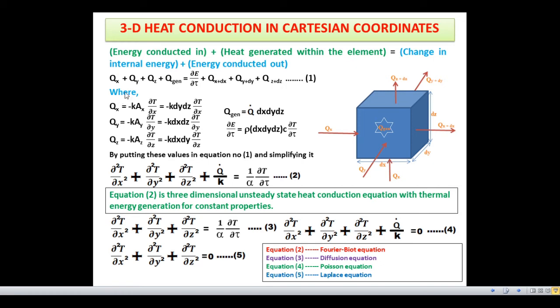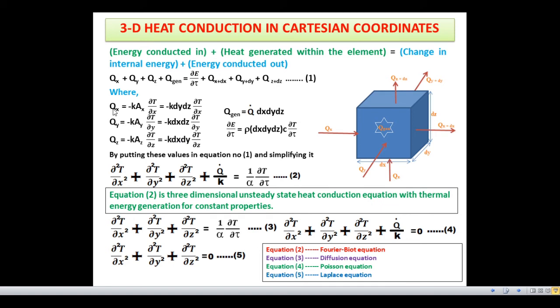Now here Qx is equal to minus K Ax dou T by dou x, and Ax is equal to dy into dz. That means the area of this face is equal to dy dz. Similarly, Ay is equal to dx dz and Az is equal to dx dy.